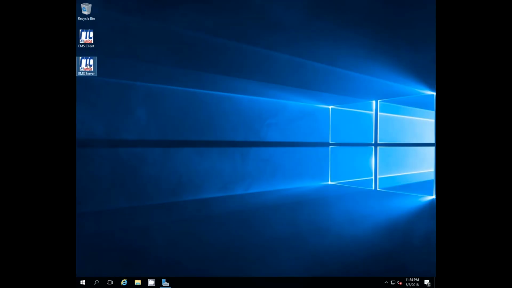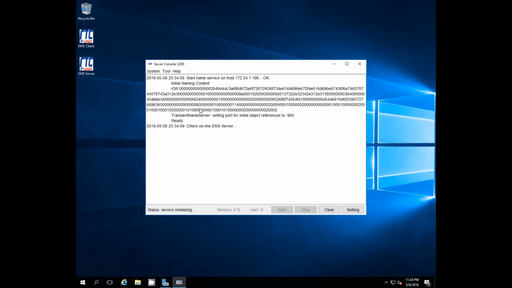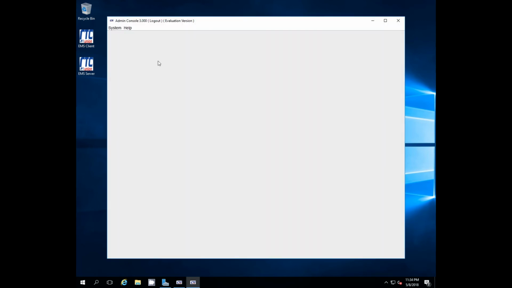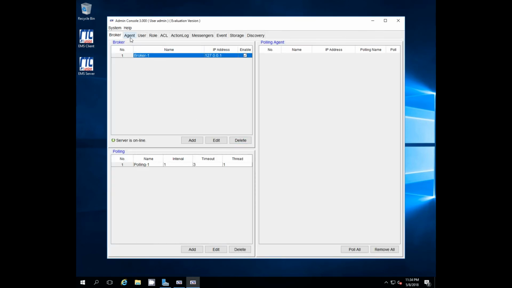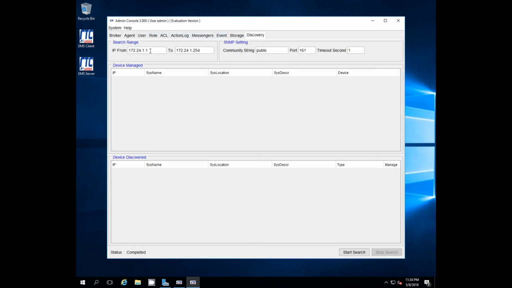Okay, for this very last section here, we're going to start the server, start the admin console, and we're going to add our first device. And we'll do this by going to the Discovery tab, set up an IP address range where I know the units are, and start my search.